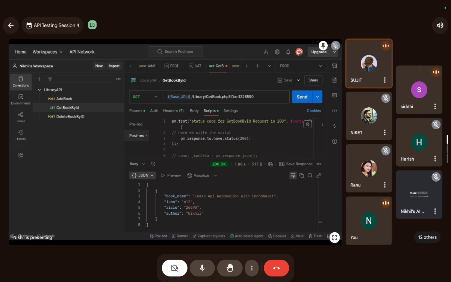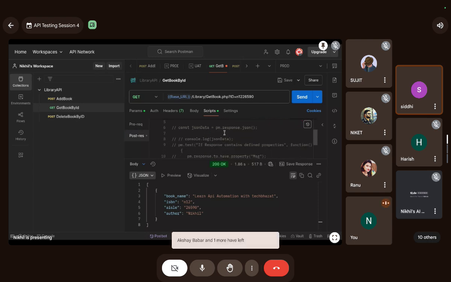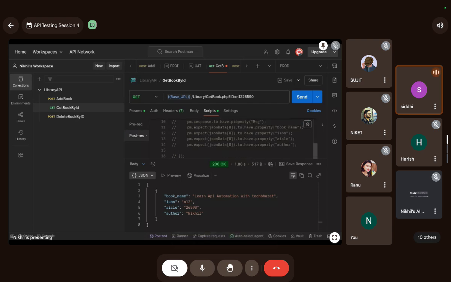We have a doubt about ISBN and AISLE, what we need to add for different requests. In post also we have data under ISBN and AISLE and we are adding something, and in get also.